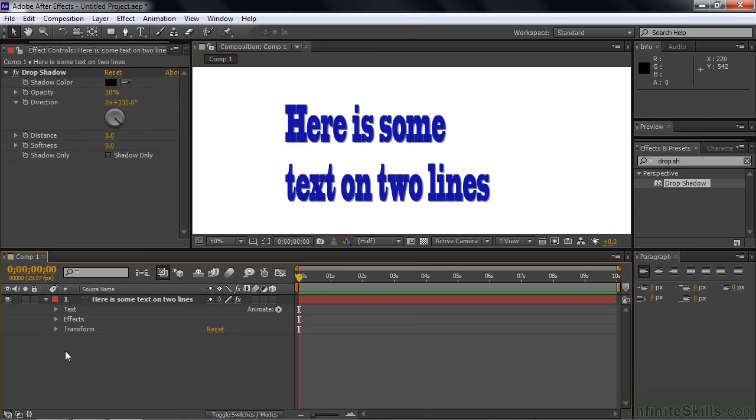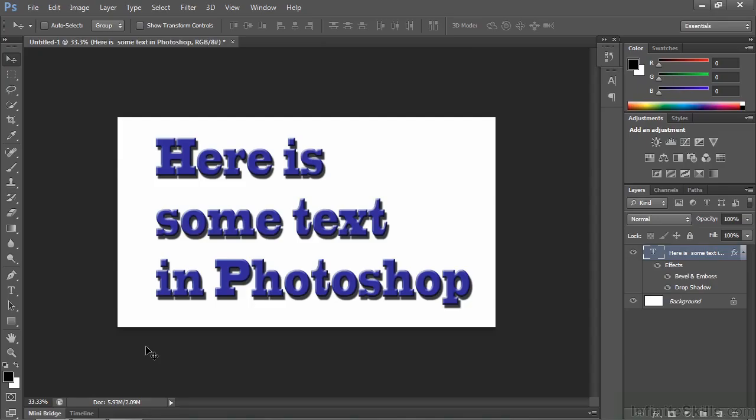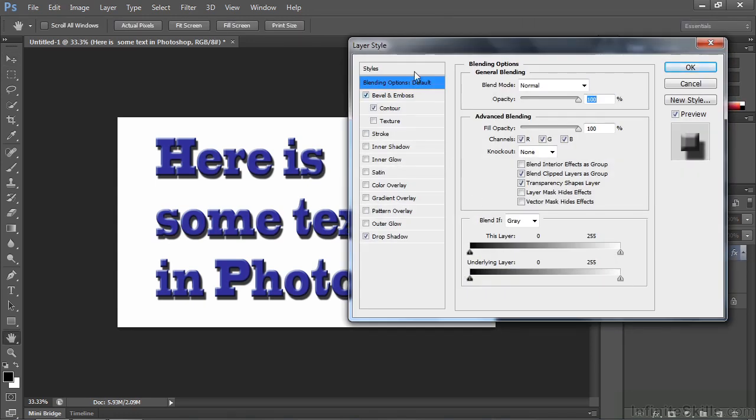So why does it work this way? Well, After Effects is emulating Photoshop. In many ways, After Effects is kind of like Photoshop with animation. So let me switch over to Photoshop. So here's Photoshop with some text here. Got a text layer. Now if I open up the layer style dialog box, there are those layer styles, just as they are inside After Effects, with one exception. There's pattern overlay here, and pattern overlay is not available inside After Effects.